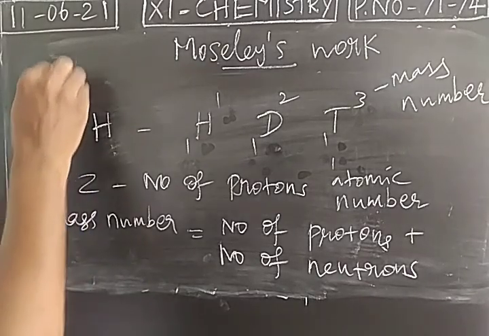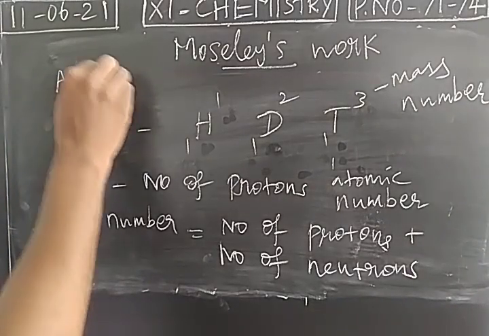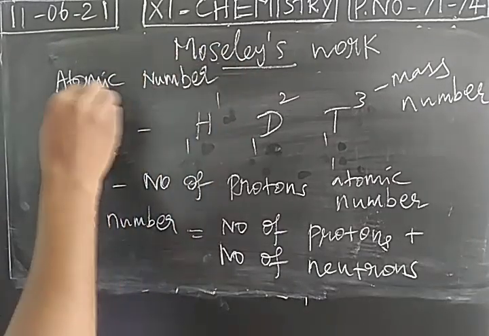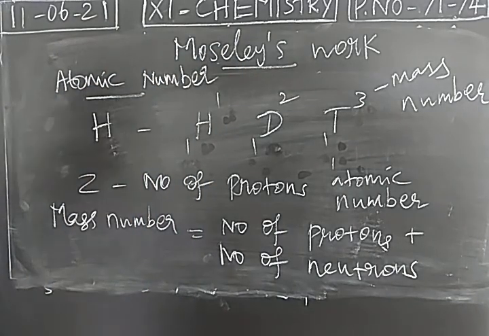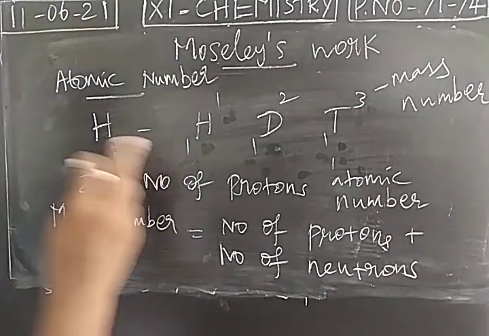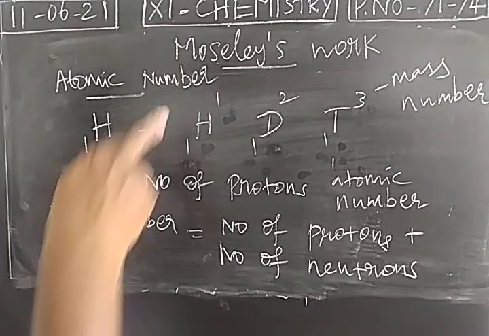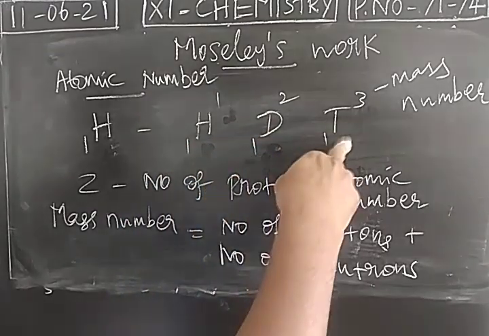So the question is, why do we have to consider atomic number as the fundamental property for the classification of elements? When you take isotopes, all the isotopes will have the same atomic number, right? So when elements are classified, we need not consider the isotopes. For all the isotopes, the atomic number is the same. For hydrogen, atomic number 1 means it may be in the form of protium, deuterium, or tritium.